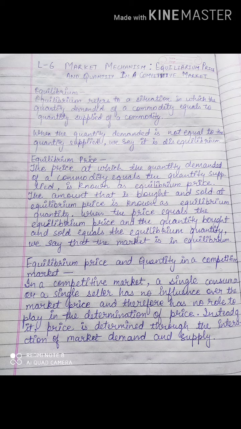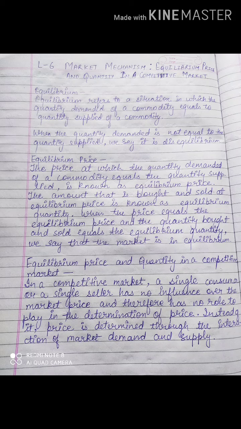Now what is equilibrium? Equilibrium refers to a situation in which the quantity demanded of a commodity equals the quantity supplied of a commodity. That means in the market, whatever quantity is demanded, it is equally supplied. Then it is equilibrium. In case the quantity demanded is not equal to the quantity supplied, then what will we say? We will say this is a condition of disequilibrium. Okay, this is equilibrium in case of demand and supply.